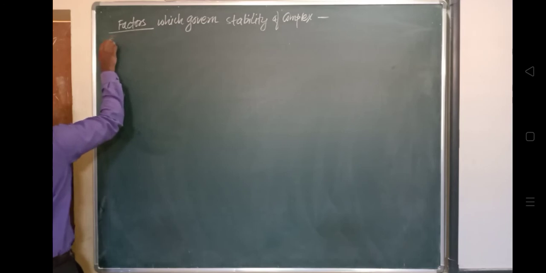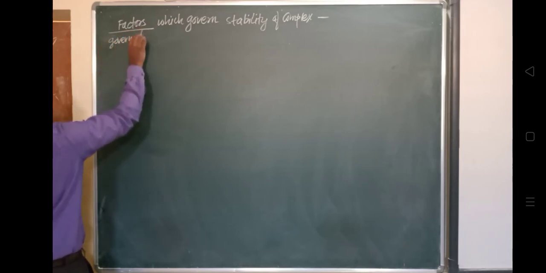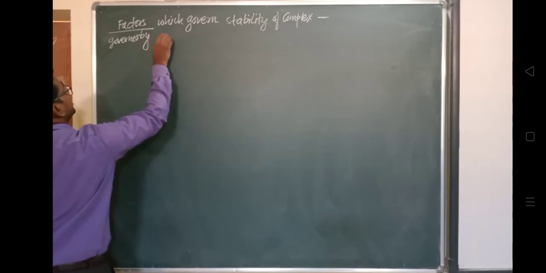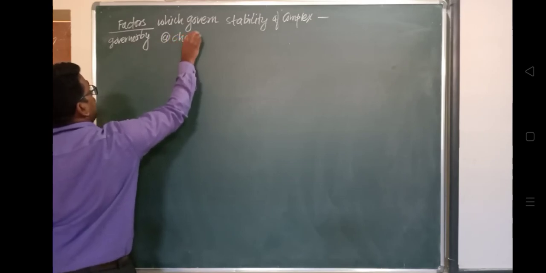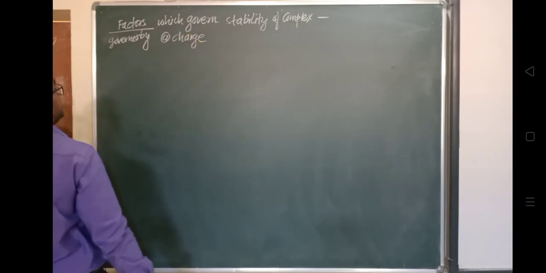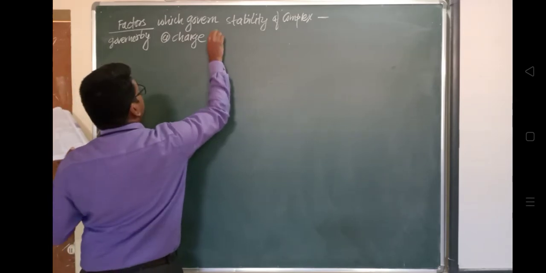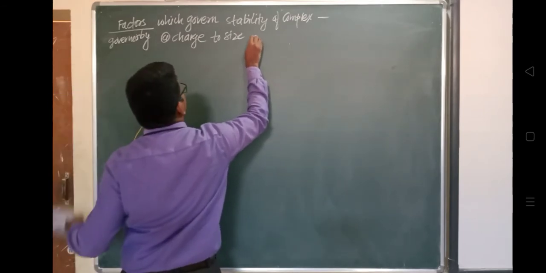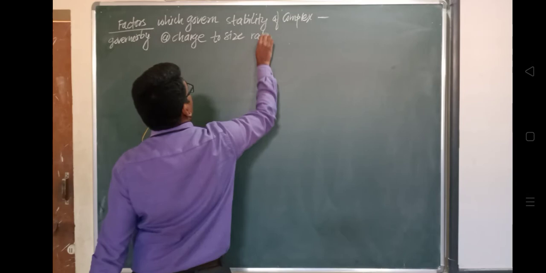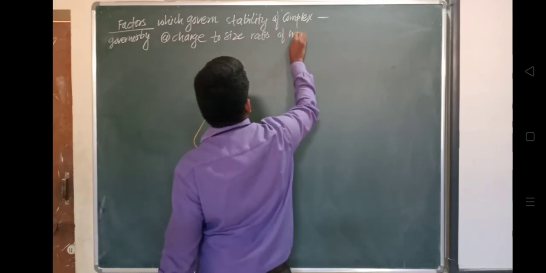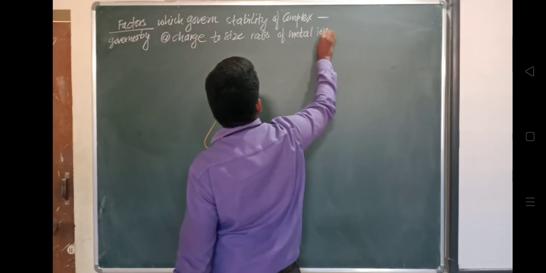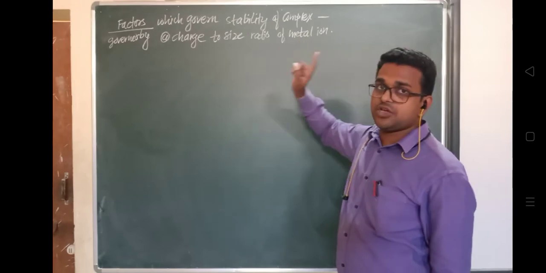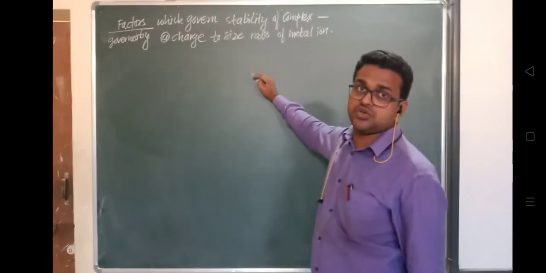For that we will require the periodic table. The charge to size ratio of the metal ion: the metal ion present in the coordination compound, we'll have to find out its ratio. What is the charge present over that central metal ion, and what is the size? We'll see some examples and find out this ratio.